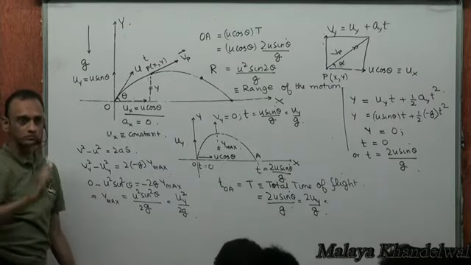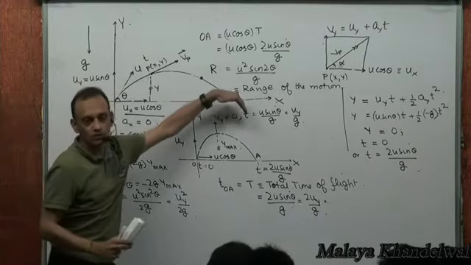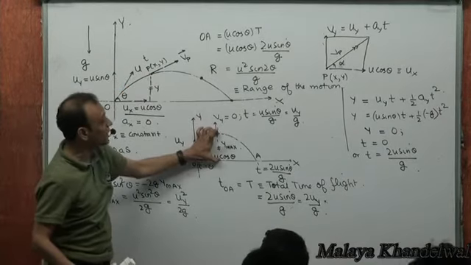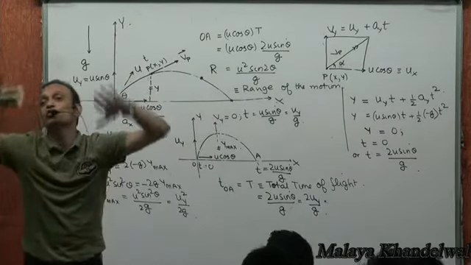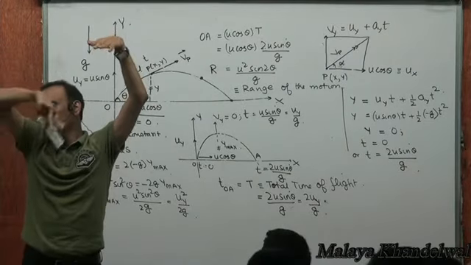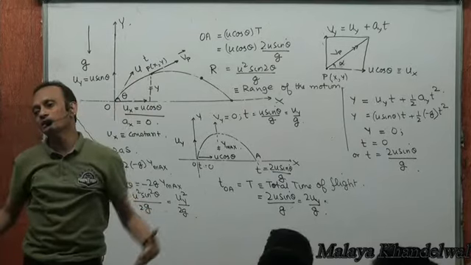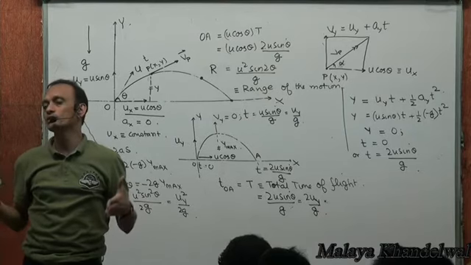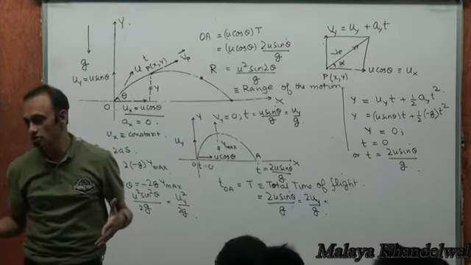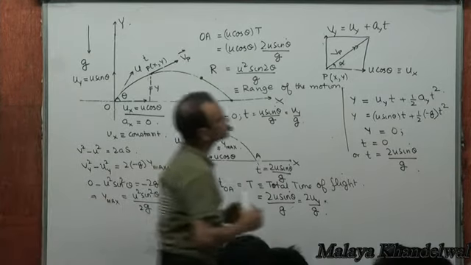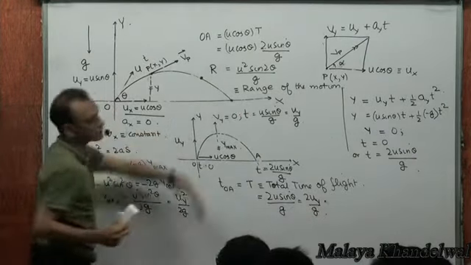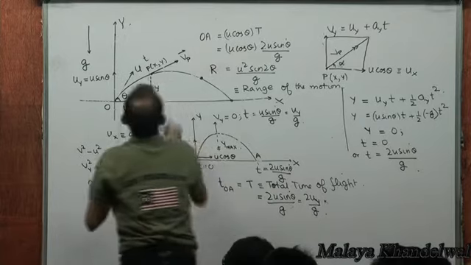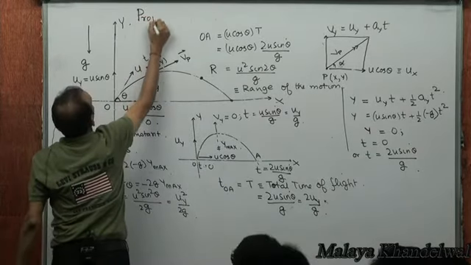Clear? Capital T is the total time of flight, which is twice the initial vertical velocity by g. H max, the maximum height reached, would be uy squared by 2g, where uy is the initial vertical velocity. The range is going to be u squared sine 2 theta by g. Now, this kind of motion is called projectile motion. This motion that I've just discussed under gravity is called projectile motion.